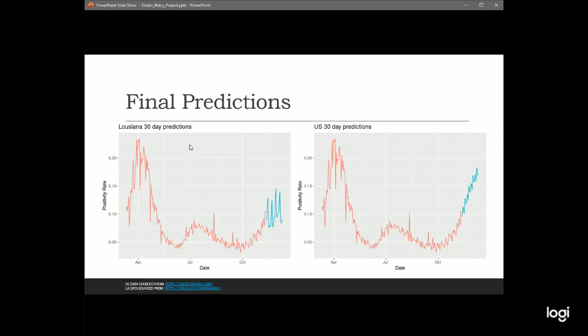This is straight into the future with no data, and again, this cuts off on November 11th. Now that we're into December, we can go back and see how well these predicted. You can see Louisiana is predicted to continue that cyclical trend, and it's going to go up a little bit. In the U.S., the data looks like it's kind of exploding, which might explain some of the new restrictions that the CDC and our government leadership have been applying.